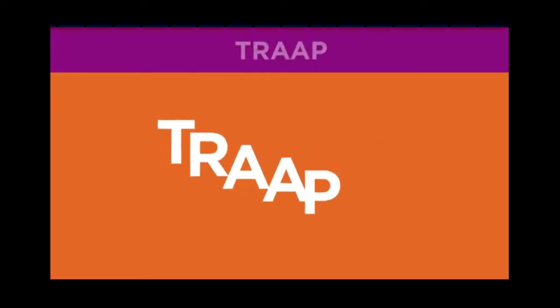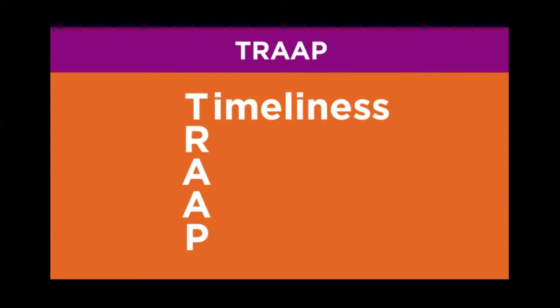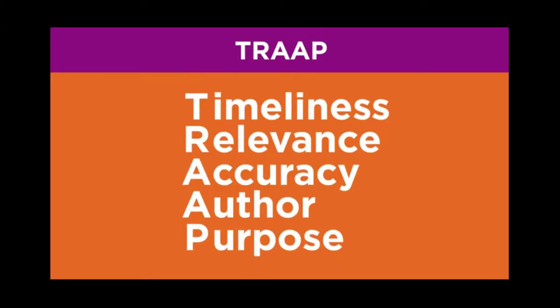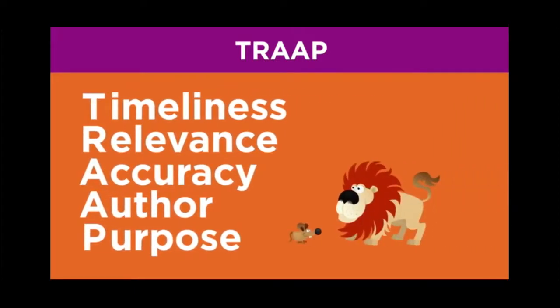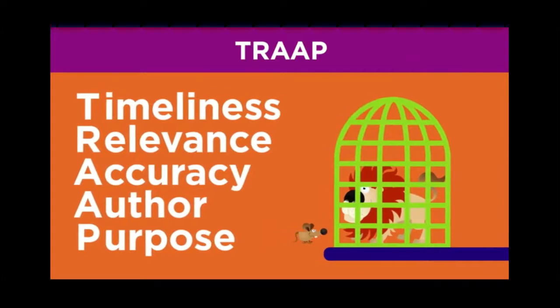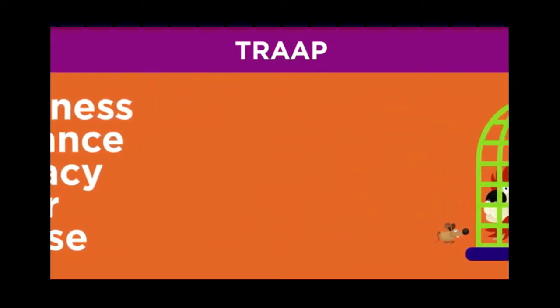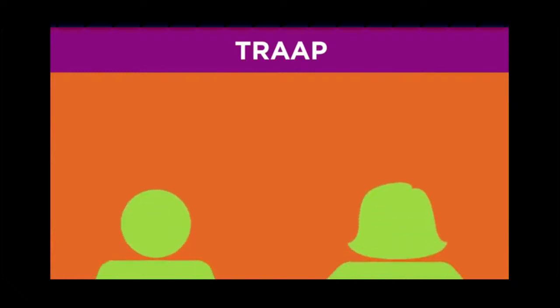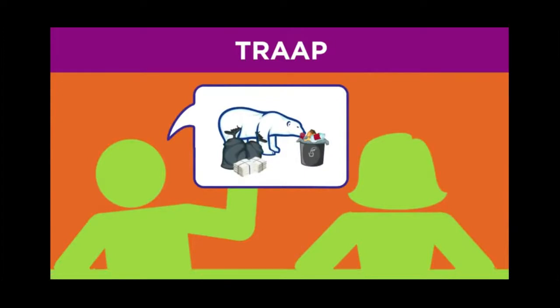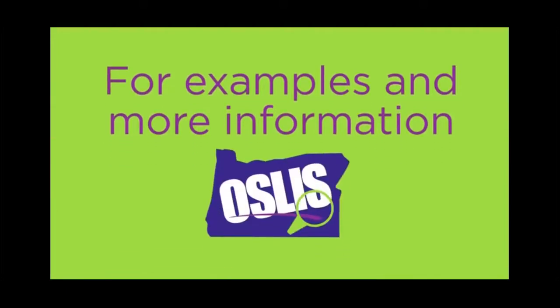In review, TRAAP stands for timeliness, relevance, accuracy, author, and purpose. Remember, you want to avoid the traps of the internet and capture the good information. This will help you make better decisions and stronger arguments. So when that kid comes up to you on the playground and says polar bears are eating garbage in people's backyards, just trap him.